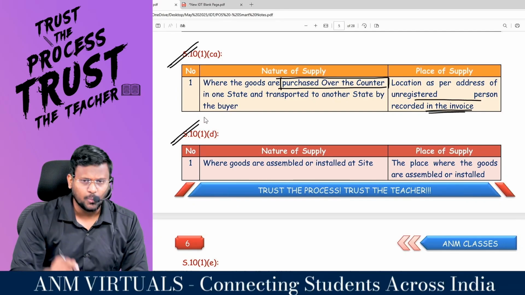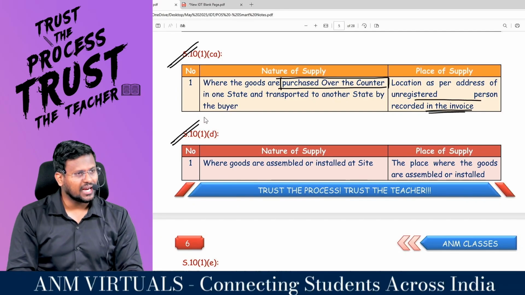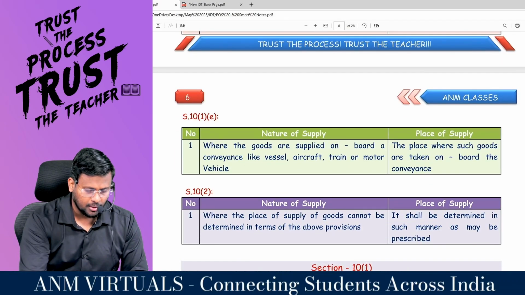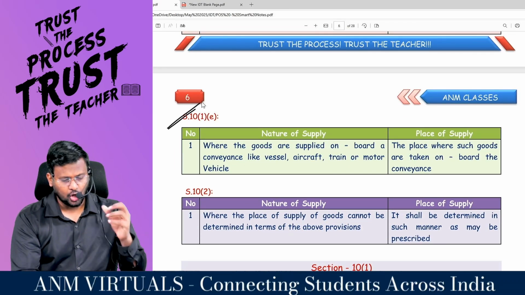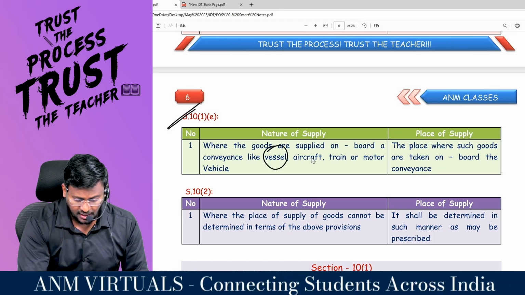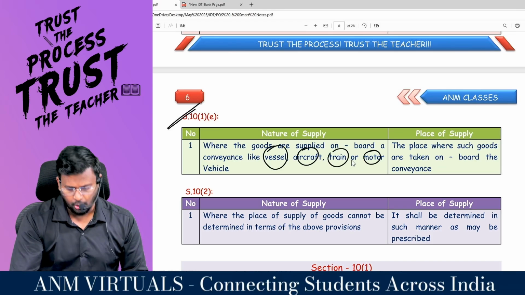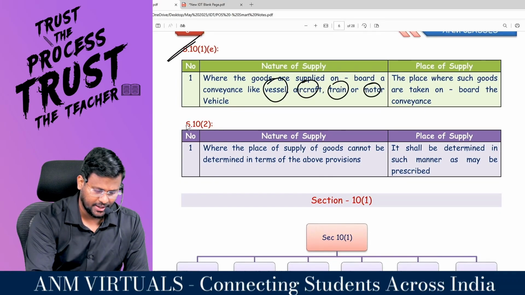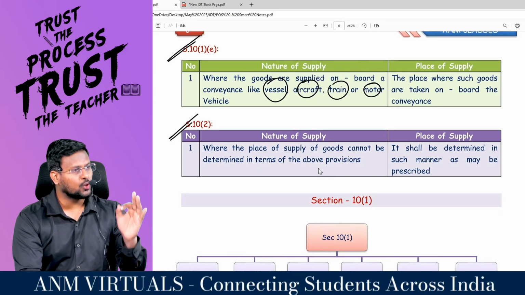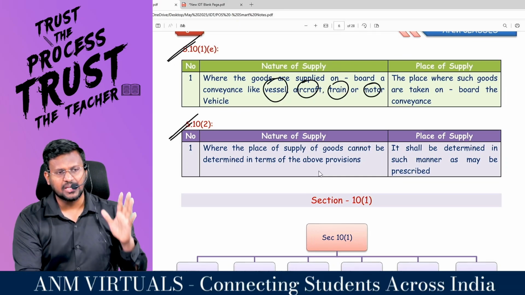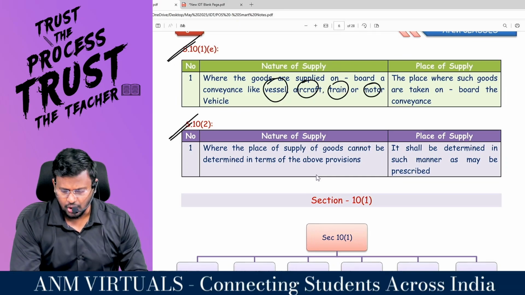10 subsection 1 clause D, where the goods are assembled or installed at site, the place where the goods are assembled or installed. Or 10 subsection 1 clause E, where the goods are supplied on board a conveyance like vessel, aircraft, train or motor vehicle, the place where such goods are taken on board the conveyance. If you are not able to find out the place of supply by applying the provisions of 10 subsection 1, apply the provisions of 10 subsection 2.